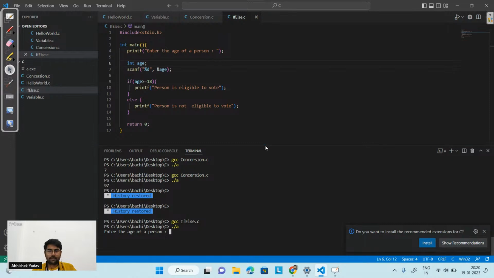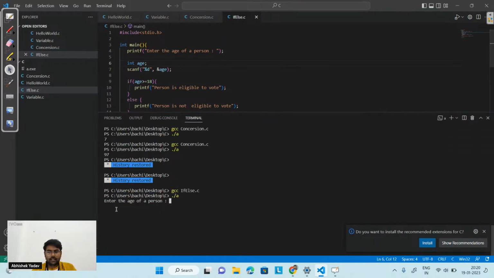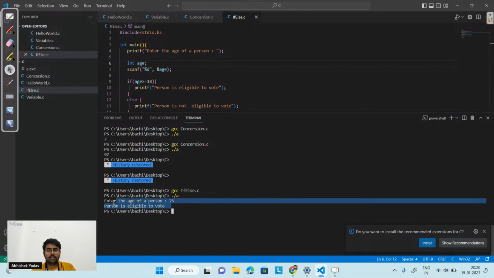Here you can see, enter the age of a person. So here it is asking for input from the user. Let's give the input as 18, or let's take 25 here. The moment I hit the enter button, you can see I am getting the output, that is person is eligible to vote.